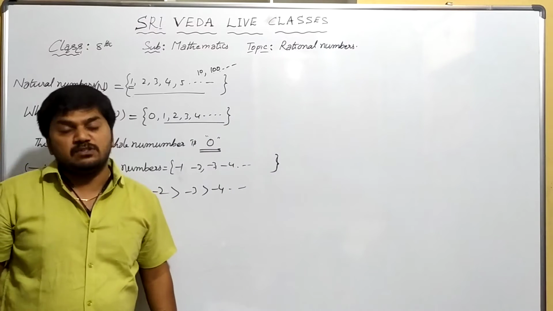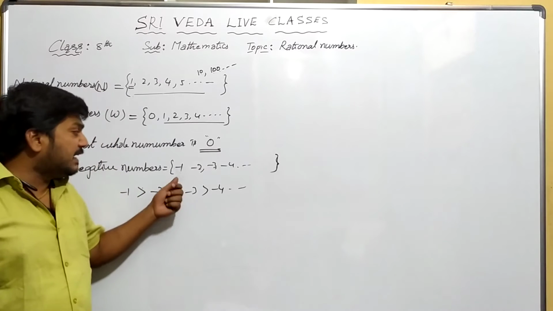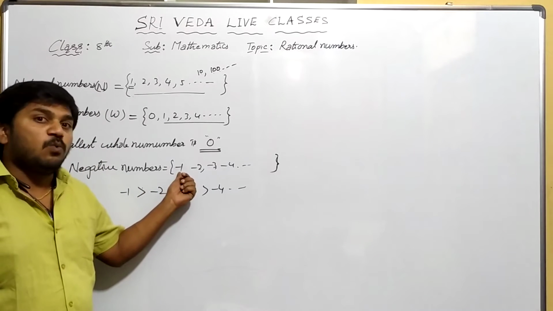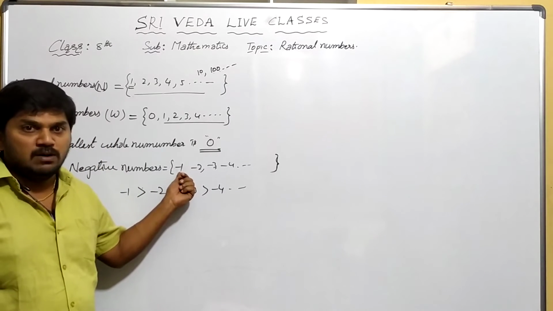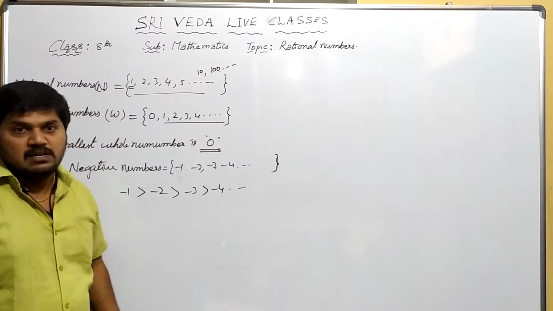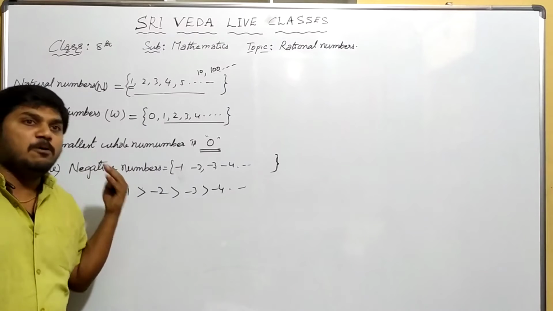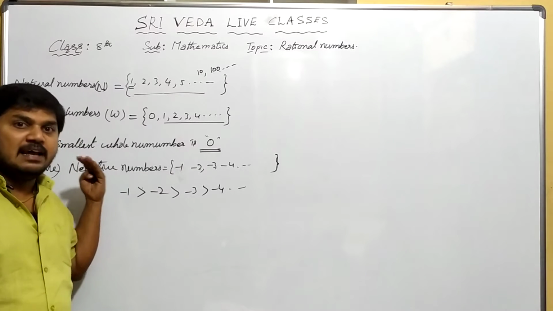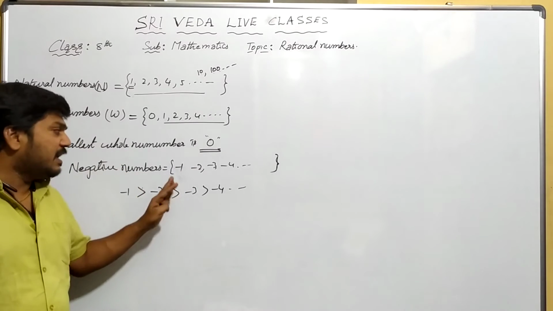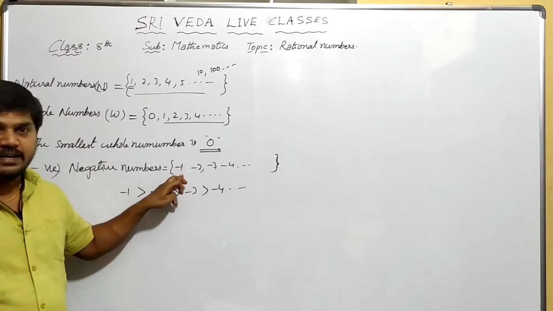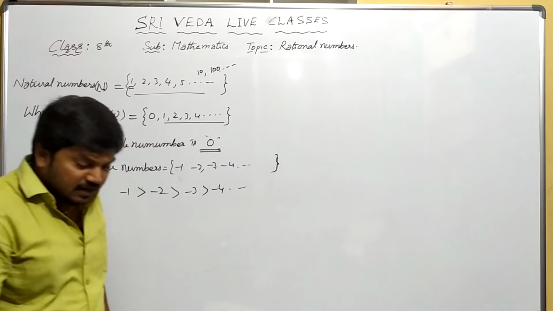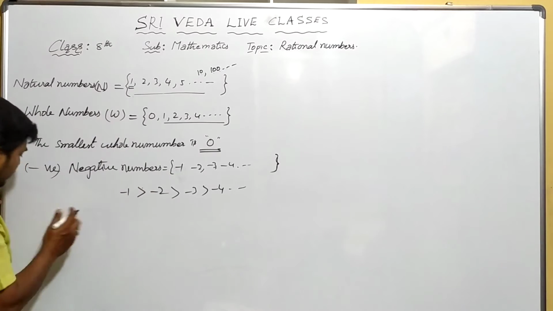There is no smallest negative number, but which is the greatest negative number? Minus 1. There are also numbers like minus 0.1, minus 0.3, but of these, the greatest is minus 1.